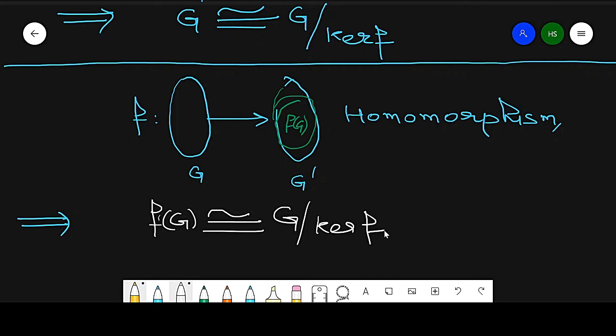So if only a homomorphism is given, then we take f of G. If onto is given, then G dash is isomorphic to G by kernel of f. So this is a very important theorem, which is called the fundamental theorem of homomorphism.